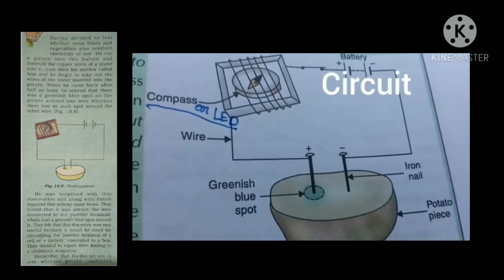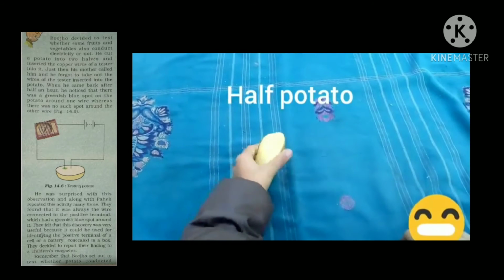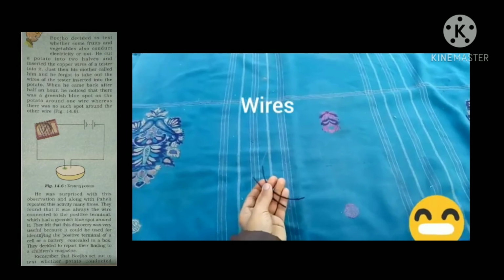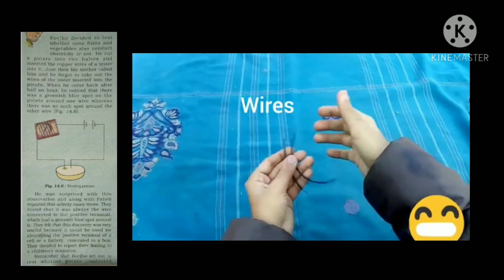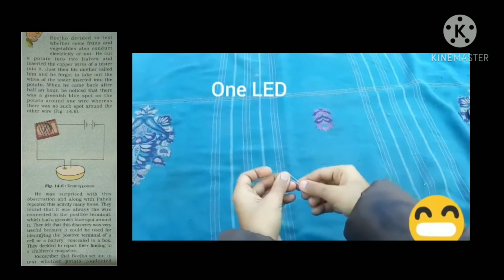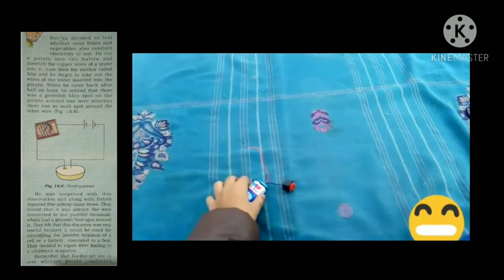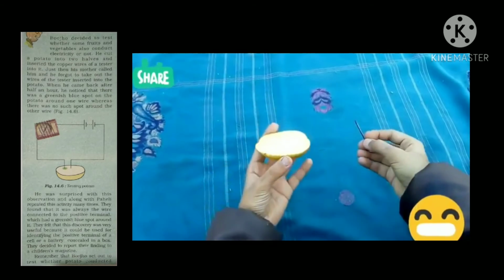Okay. Now we can do an activity by using half a potato, which is a very interesting activity. I think you all are familiar with it. Here you can see the diagram of testing a potato. For this we have to take half a potato like this as shown in the video, and also connecting wires. Take two iron nails and fix them on the potato. Also we have to use an LED bulb and a battery.